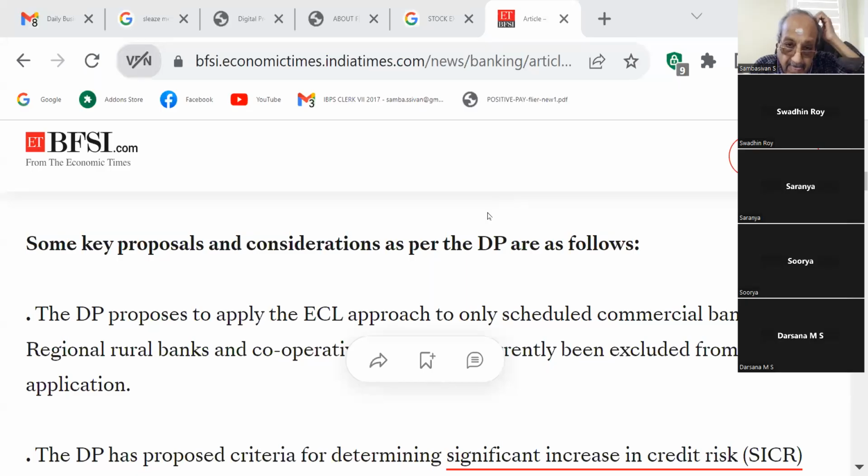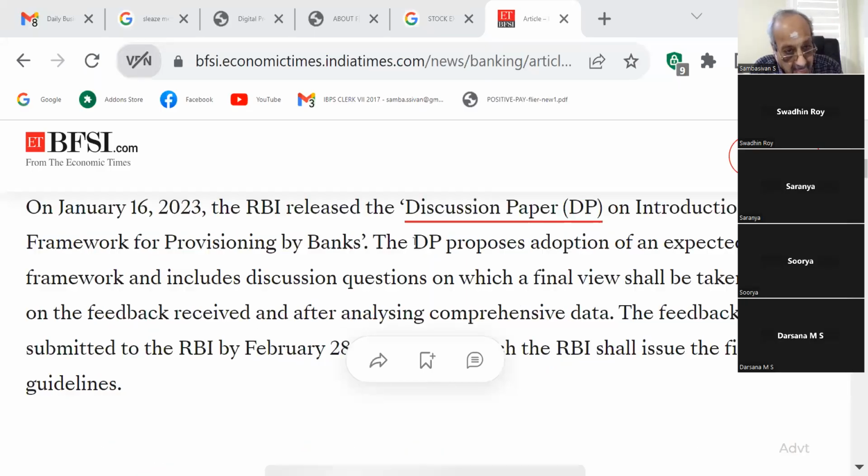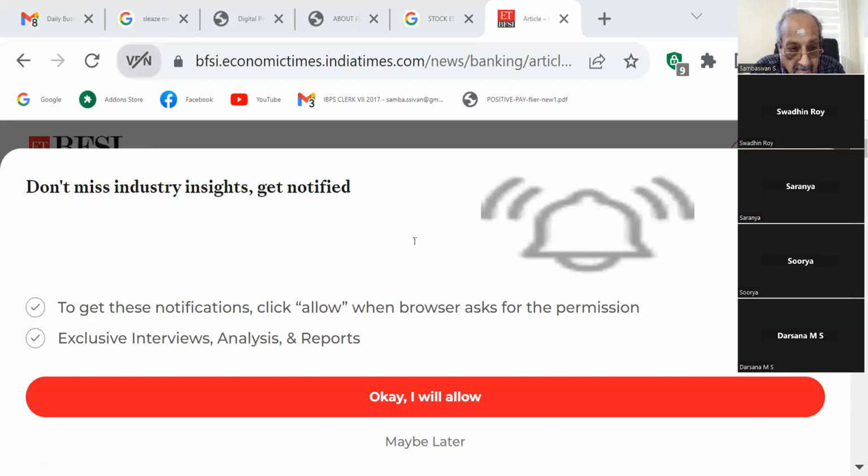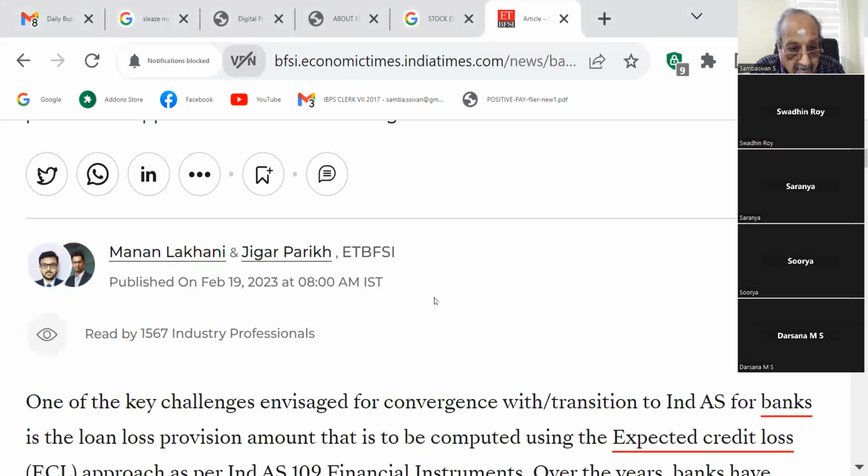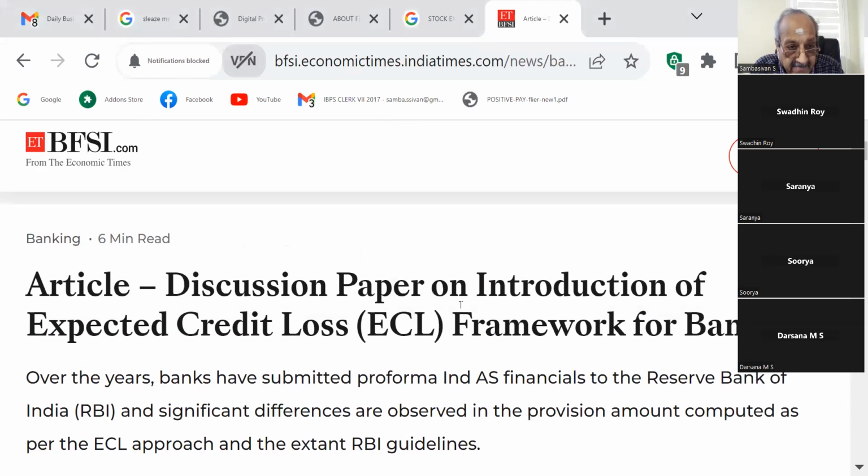2% for housing loan, likewise. But presently, RBI drafted a guideline, namely the ECL framework, and it is calculated on a formula basis. It is not on the bucket bifurcation. Here an article has come: discussion paper on introduction of expected credit loss framework for banks.